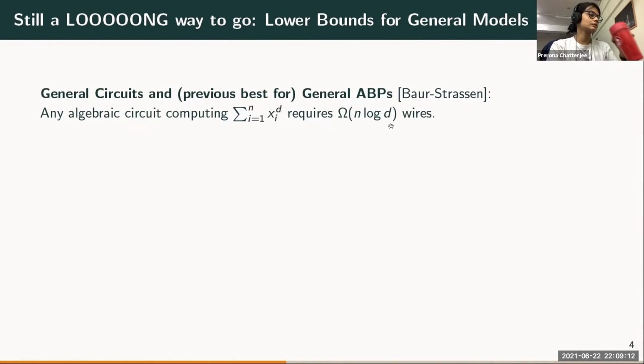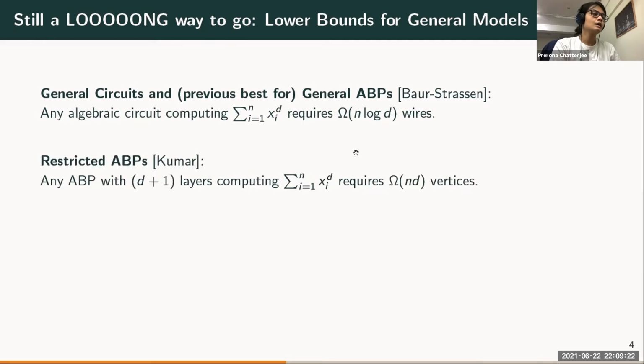And this was also the best lower bound that was known for general ABPs. For restricted ABPs with only d+1 layers, Mrinal showed that for the same polynomial, any ABP with at most d+1 layers must have at least nd vertices.